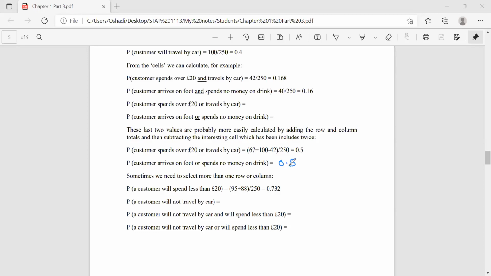And then next one, a customer will not travel by car. That means the number of people who come on foot and by bus. So 70 plus 88 over 250. So it should be 0.6.